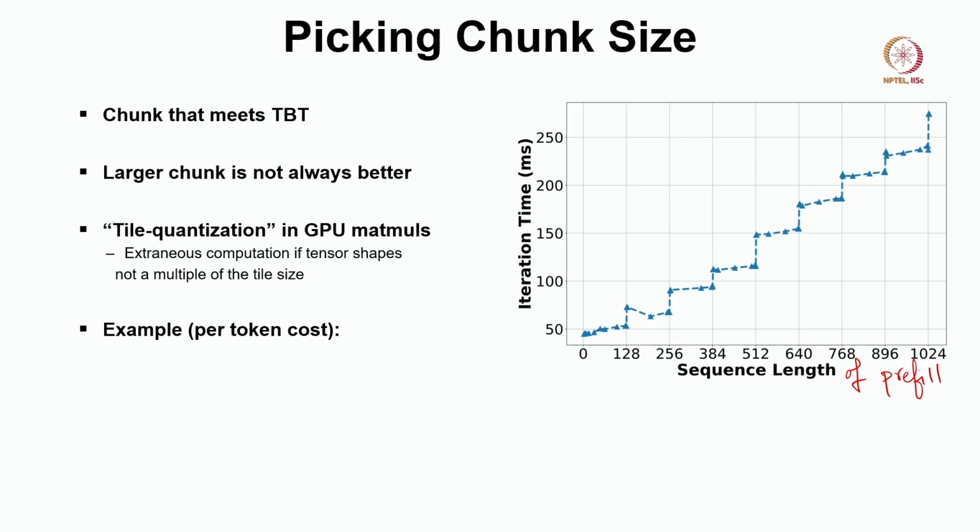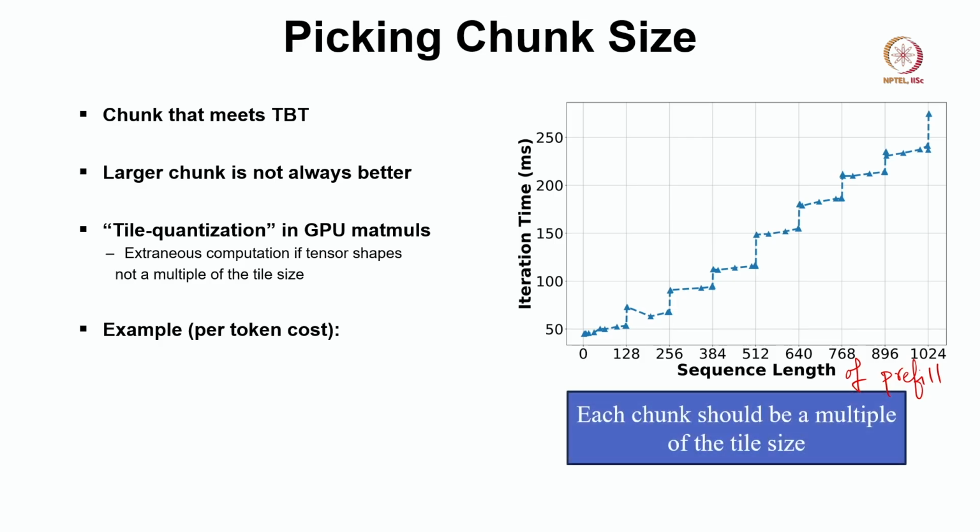From this kind of behavior we can profile and see what the decode latency is, and we can choose the chunk size, right.